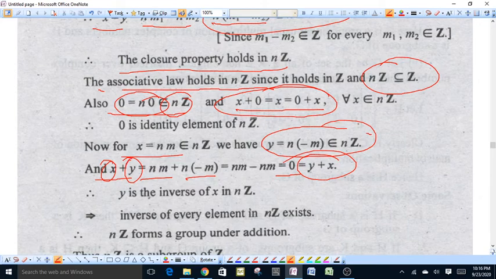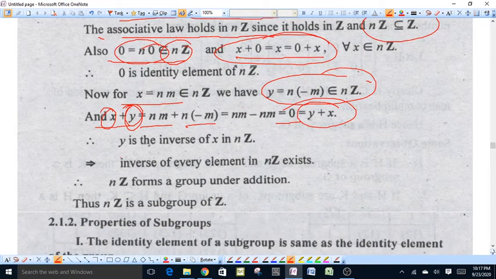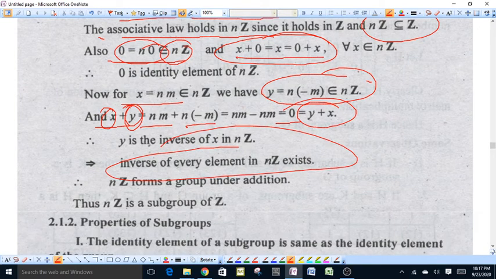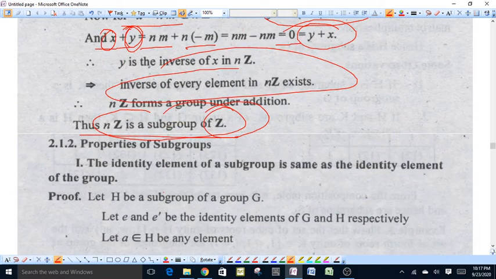This means y is the inverse of x in the set nZ. This means inverse of every element exists in nZ, therefore nZ forms a group under addition. Also Z is a group under addition, therefore nZ is a subgroup of Z under given binary operation addition.